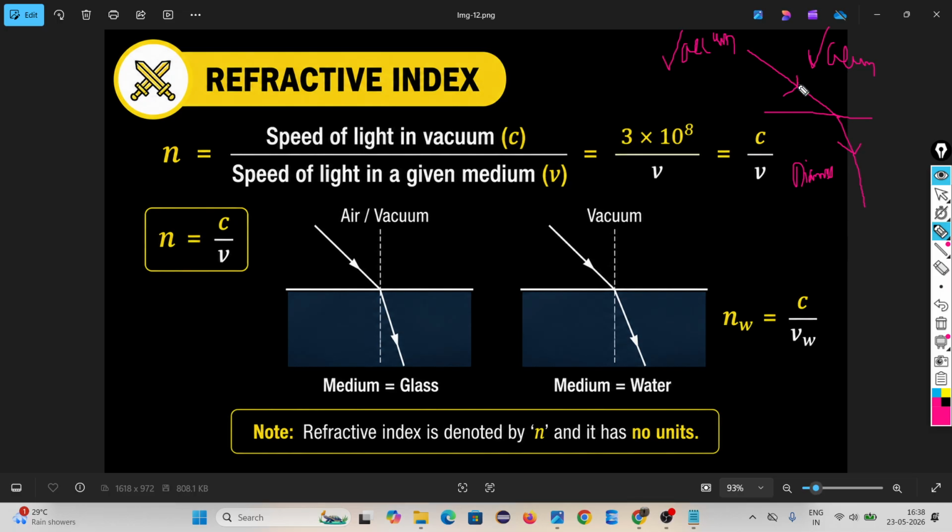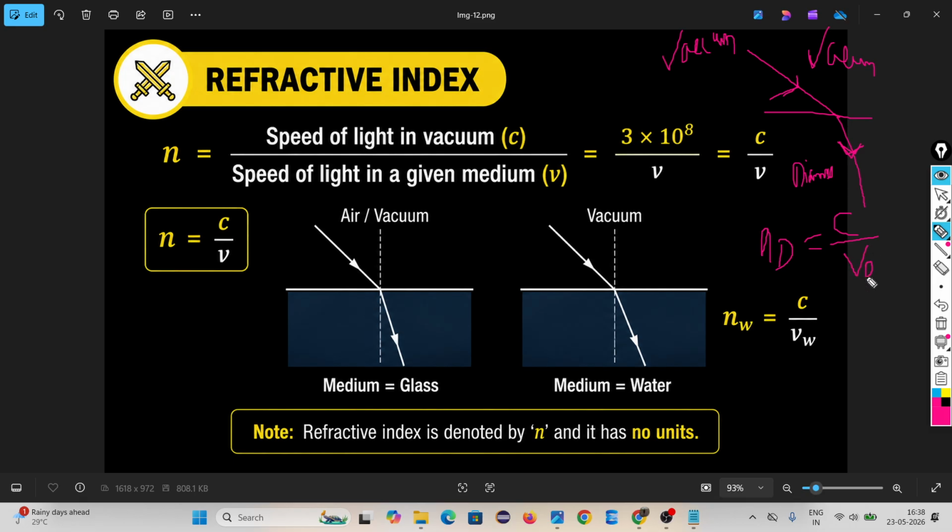The incident ray is coming from vacuum, and the refracted ray is in diamond. So you have to find the refractive index of diamond, because look only at the refracted ray. The refracted ray is in which medium? You are trying to find the refractive index of that medium. The formula will be, since it is coming from vacuum, c upon